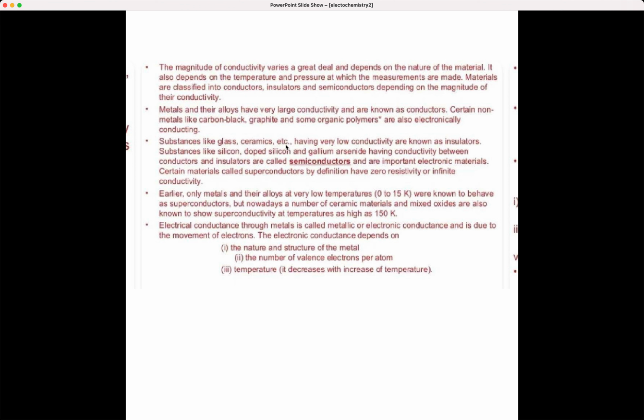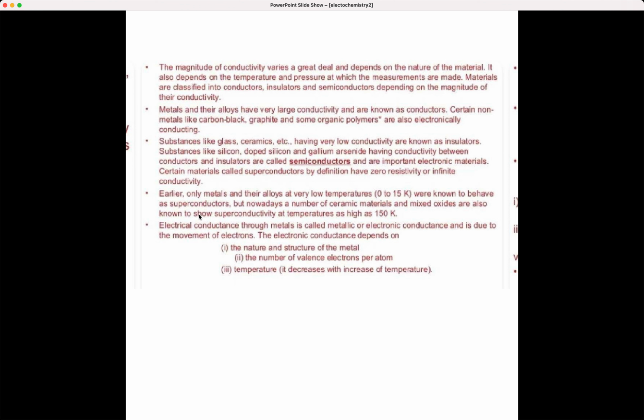Then substances like glass, ceramics, etc., their conductivity is very low, and since it is almost negligible, we call them insulators. Then various other substances like silicon, doped silicon, gallium arsenide all have conductivity between conductors and insulators, that is intermediate. They behave neither like conductors nor insulators, but in between. So that is what we call semiconductors, and these are important electronic materials used in TVs and electronic gadgets and all that. Certain materials called superconductors, by definition have zero resistivity and infinite conductivity, they do not offer any resistance at all. So such materials we call superconductors.